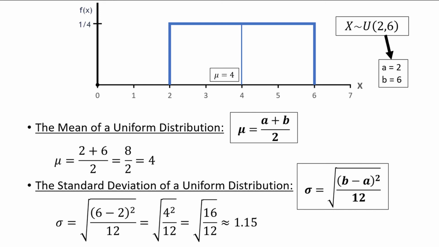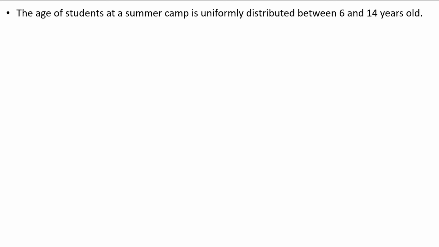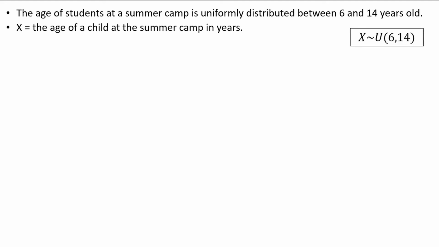Let's look at an example of calculating probabilities from a uniform distribution. Let's assume the age of students at a summer camp is uniformly distributed between 6 and 14 years old. Our random variable x is the age of a child at the summer camp in years. We say that x is uniformly distributed from 6 to 14 using this notation.